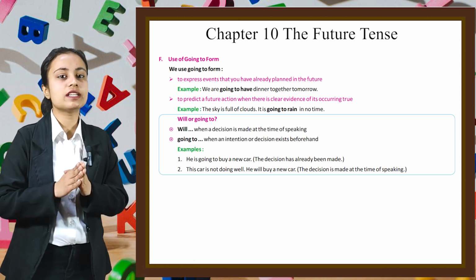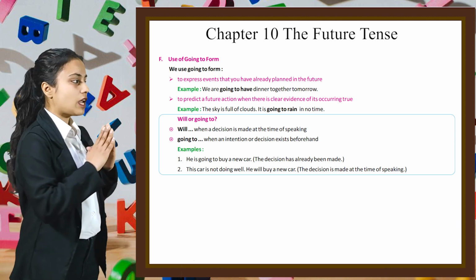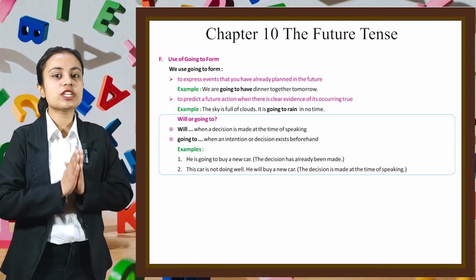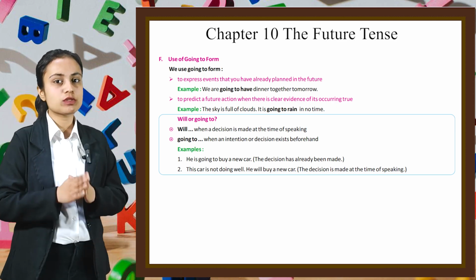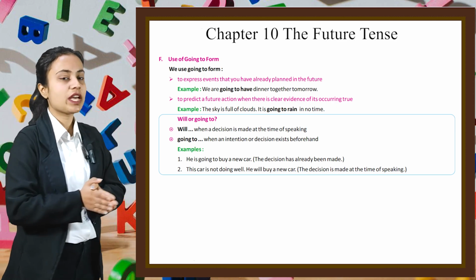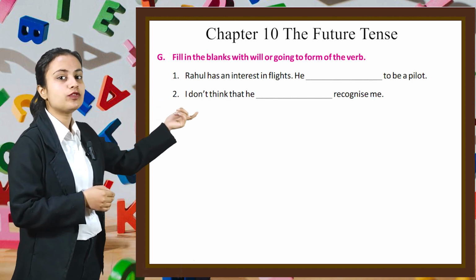In this, the car is not doing well. He will buy a new car. Now, in this example, the decision is made at the time of speaking. Now, based on these concepts, let's do some questions related to that. Here we have to fill in the blanks with will or going to form of the verb.